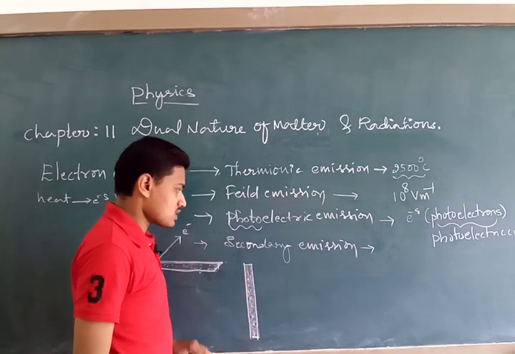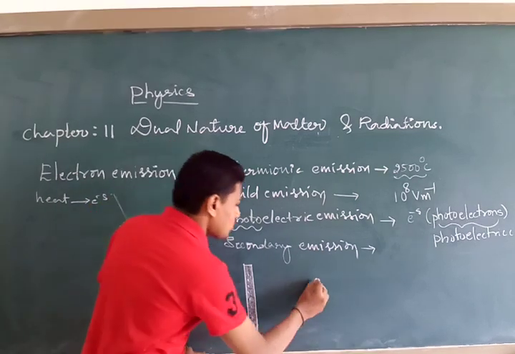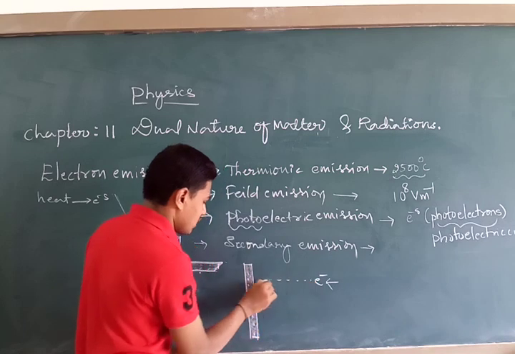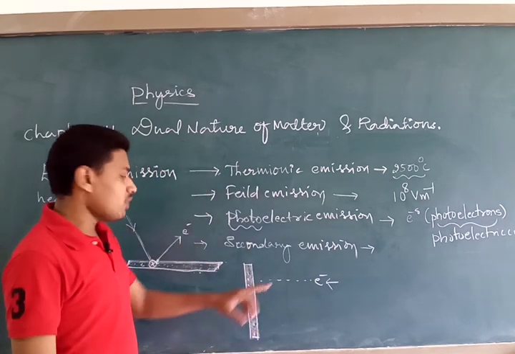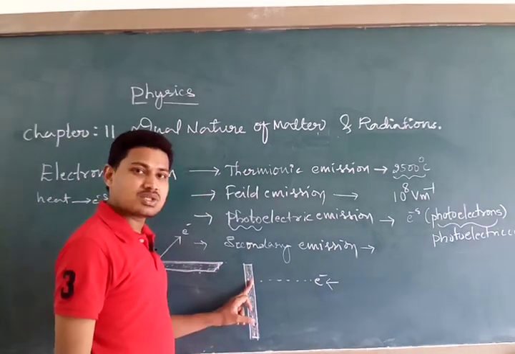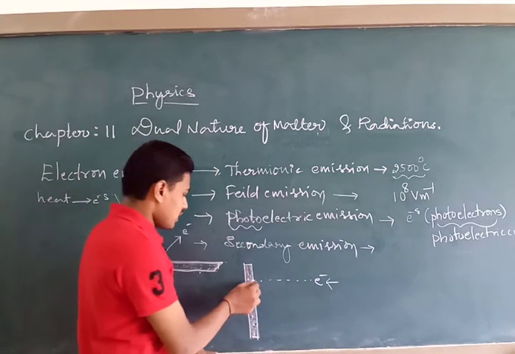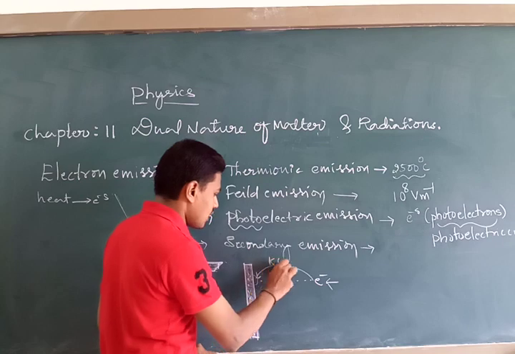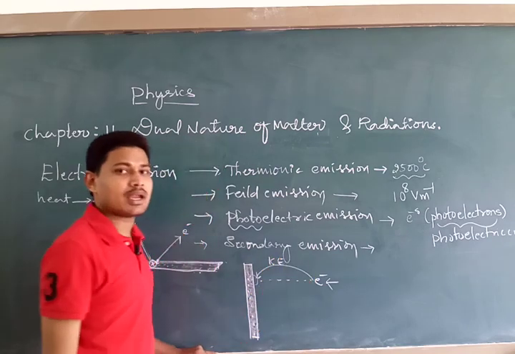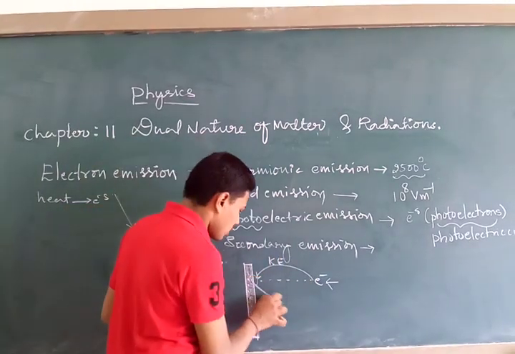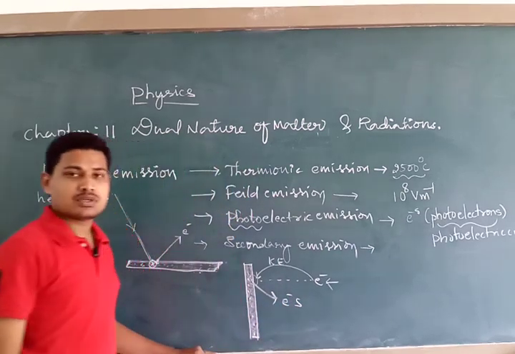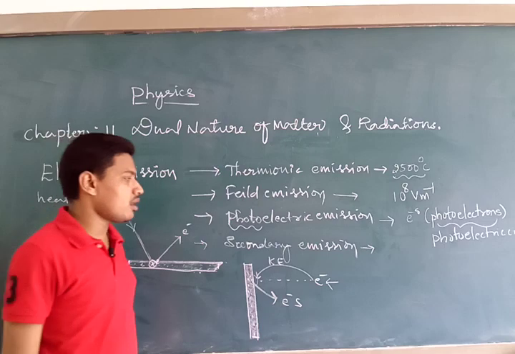So let us consider the surface of a metal. Very important: if fast moving electrons bombard or collide with this metallic surface, then the electrons gain the kinetic energy of the fast moving electron, overcome the restraining force, and get ejected into free space. This type of emission is called secondary emission.